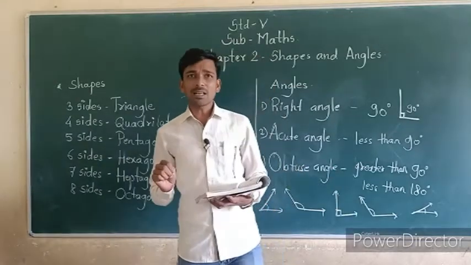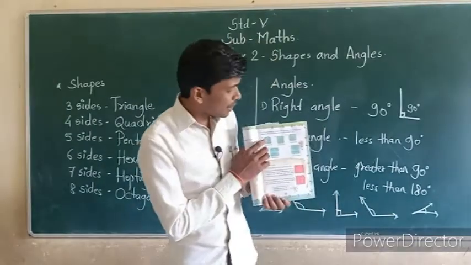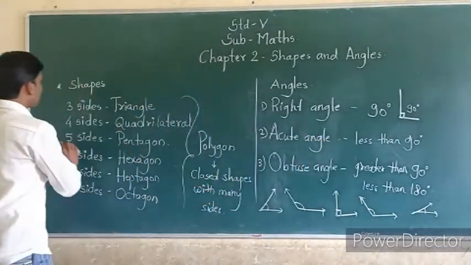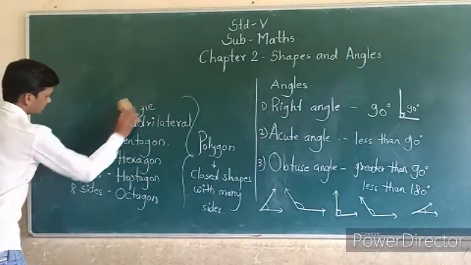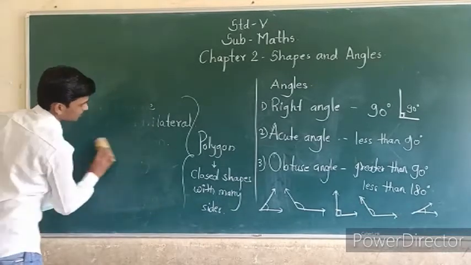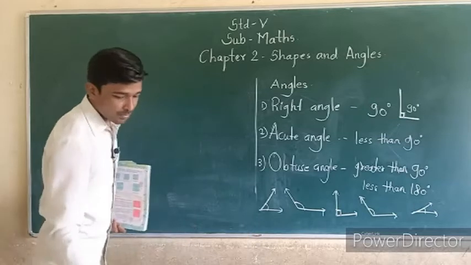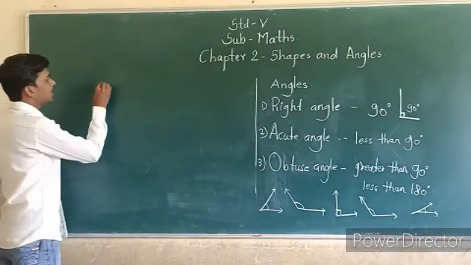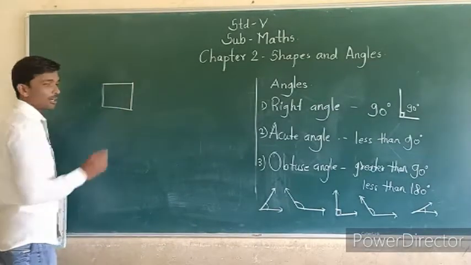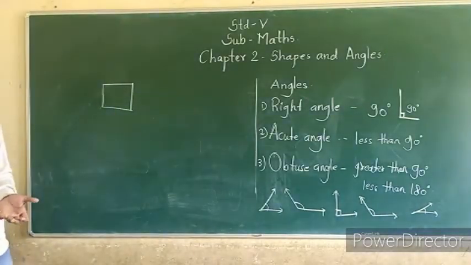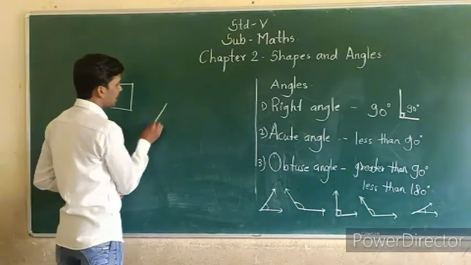You can take 4 matchsticks. Okay, and they can show here one shape. They can show here one shape. Like that you can draw. For example, like that they can draw. Okay, here they can use 4 matchsticks. Like that you can draw different shapes. For example, like this.